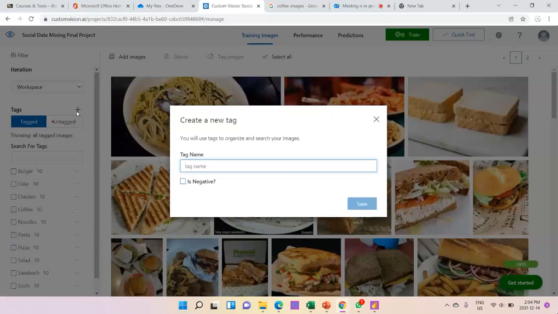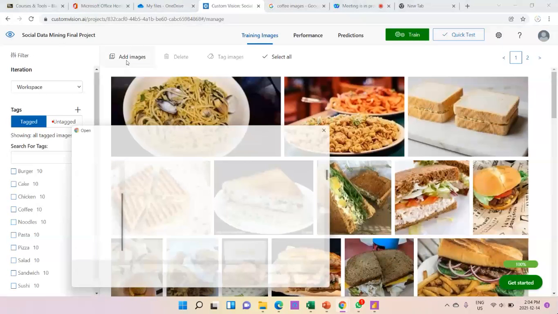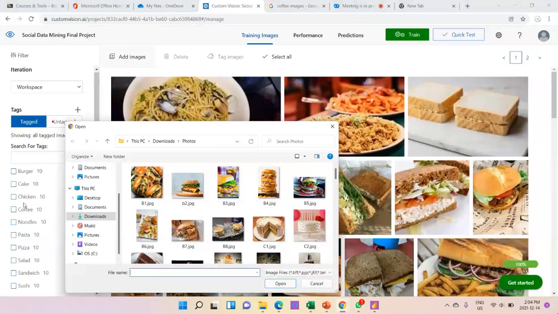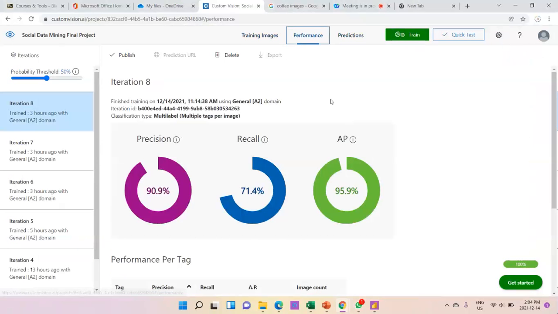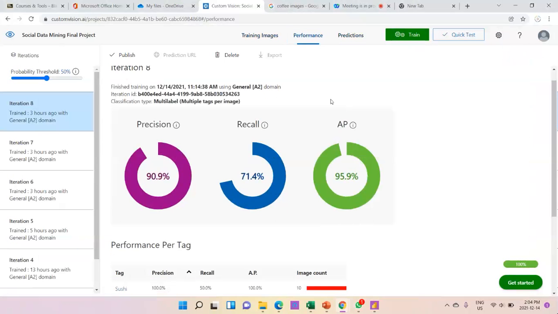For creating a new tag, here is the option. We can create a new tag, and after that, I have added some images into all the tags. After adding images, I have trained the model. I am not going to train the model in this video because it will take about 5 minutes. After training the model, it shows the performance of the model. So here is the result of the trained model.